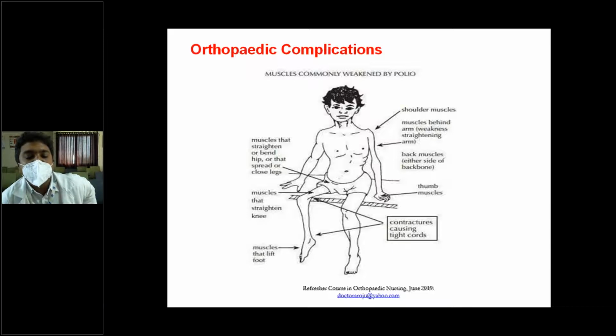leading to flexion deformity of the knee and plantar flexion deformity in the ankle. So that is the equinus deformity in the ankle. So tibialis anterior paralysis will cause a foot drop like picture, and you have equinus.